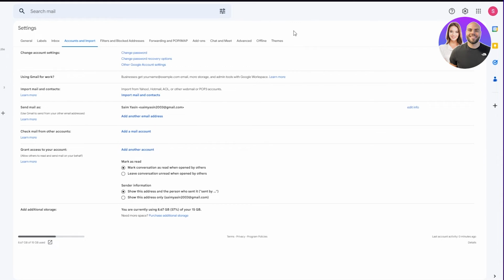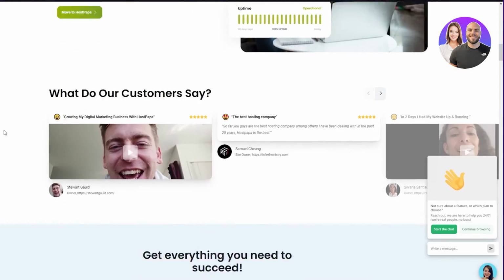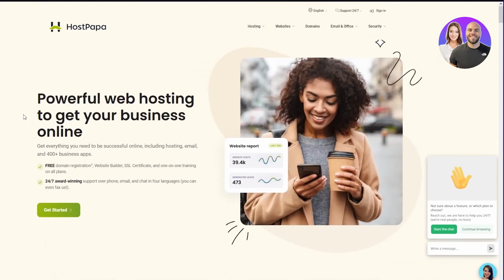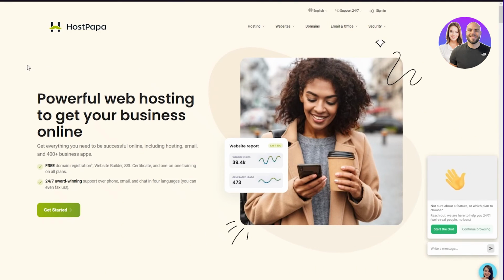And yeah, that's basically how easy it is to connect your Gmail account to some type of web hosting account that you have. And I just showed you how to do that using Host Papa. And Host Papa is very cheap. It's very affordable, and you can use it as much as you want. It's a great website, very efficient, very reliable, and you can use it to create as many domains as you like. And after that, you can create and connect to as many accounts as you want, if you want to create different Gmail accounts for your business. So yeah, that's basically about it. And that's how easy it is to make your very own domain and web hosting account for your business.